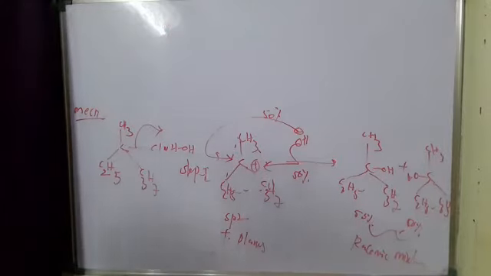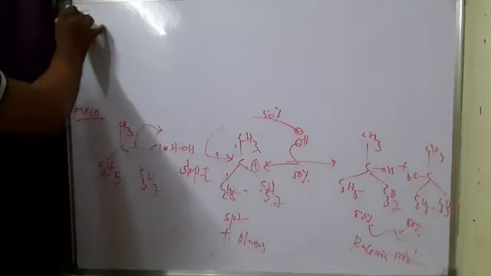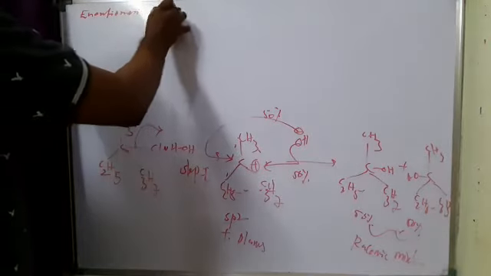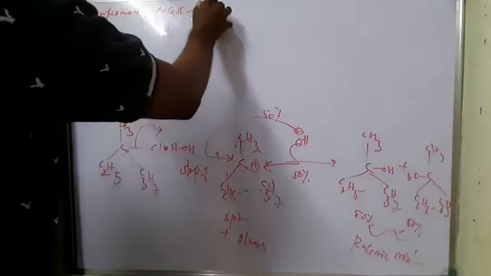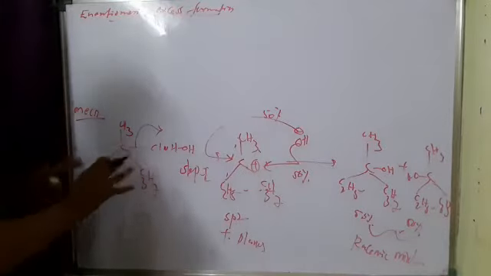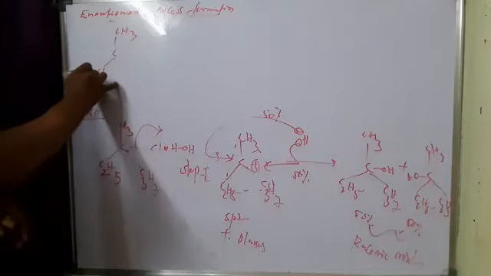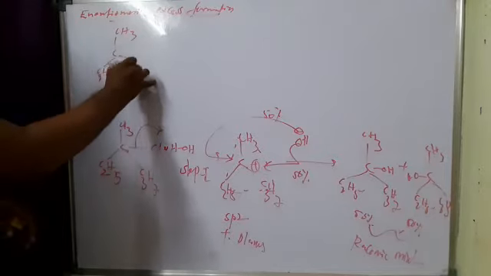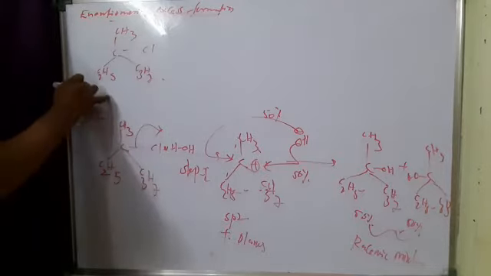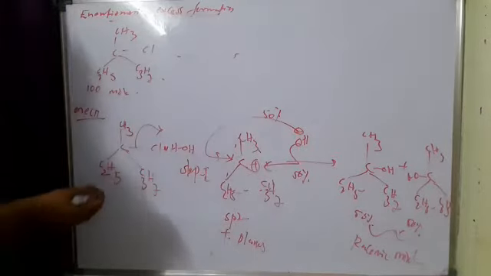Next, in this reaction, enantiomeric excess formation. Enantiomeric excess means one of the products is majorly formed. For the same reaction, take 100 molecules of the alkyl halide.